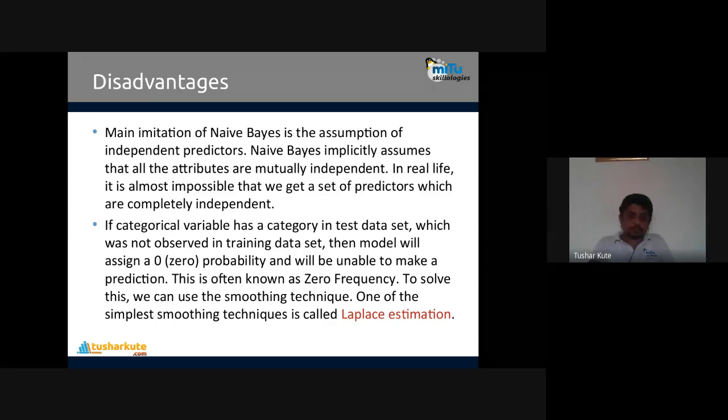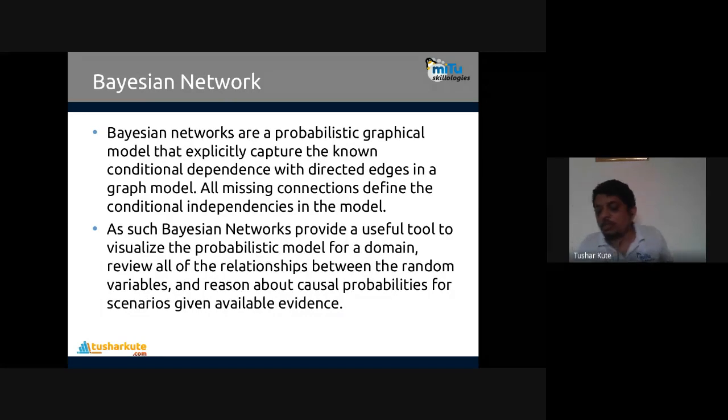Fine. Okay, so this is what the Bayesian classifiers are. Now, using the Bayesian concept, Bayesian networks are created. Bayesian networks are probabilistic graphical models that capture the known conditional dependence with directed edges in the graph model. Maybe you have seen somewhere that this depends upon that, so they are connected by a line, like directed graphs.